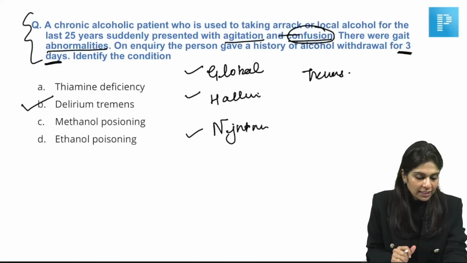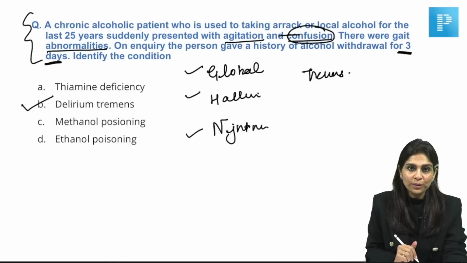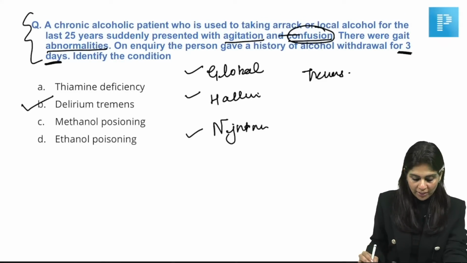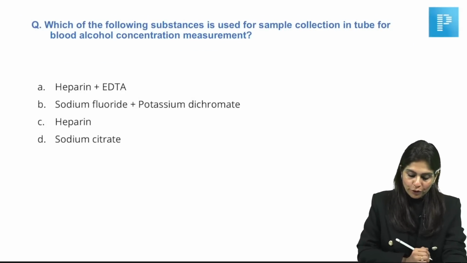The option of injection thiamine as the next immediate step will not help this individual, right? This is because of alcohol withdrawal. Do you all understand this? The answer is delirium tremens.